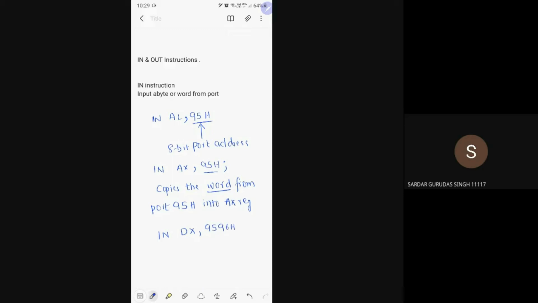It will load the 16-bit port address in DX register first. Then after that, you can write it as